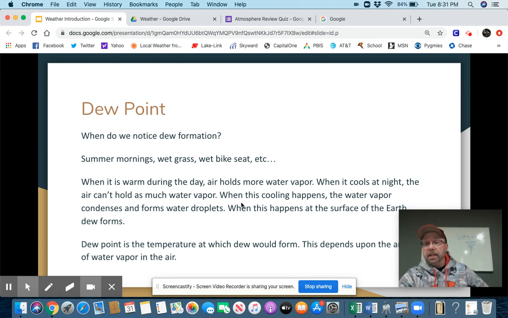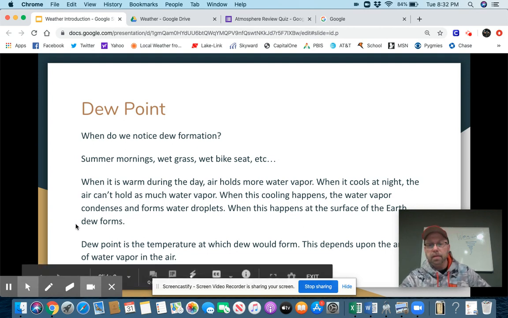When it's warm during the day, as we said before, air holds more water vapor. When it cools at night, the air can't hold all of that water vapor and it contracts. And as the air contracts and it can't hold as much of that water vapor, eventually it gets to the point that the air is full and condensation takes place and it forms water droplets. When that happens at the surface, it forms dew. So in short, warm days, cold nights equals dew in the morning. That water vapor condenses all over our bike seat in the grass.